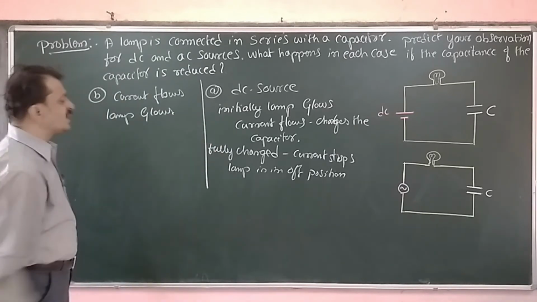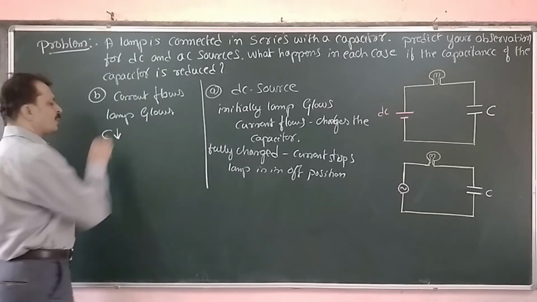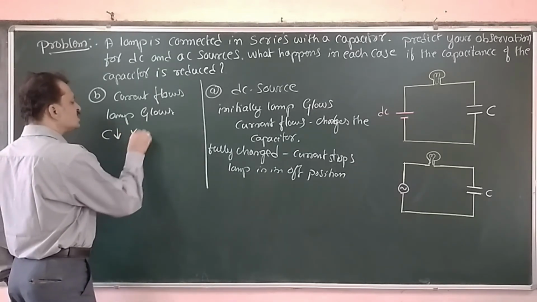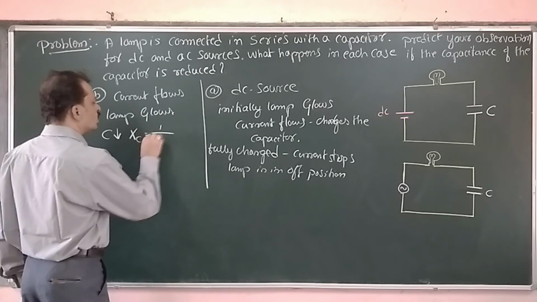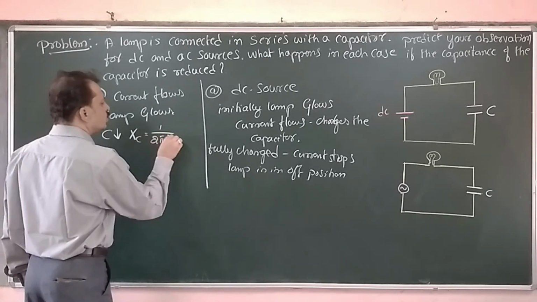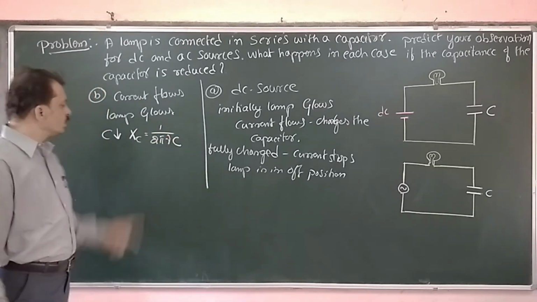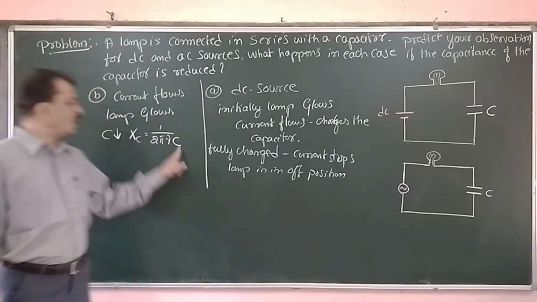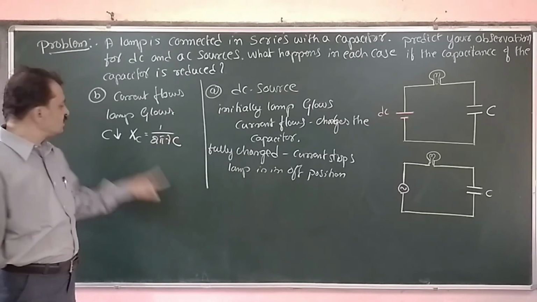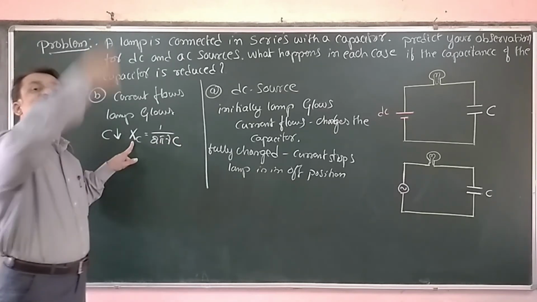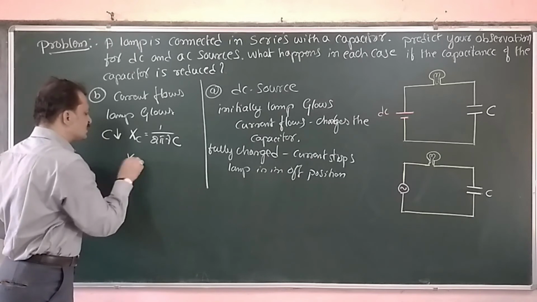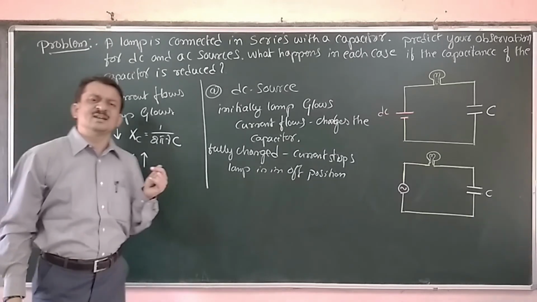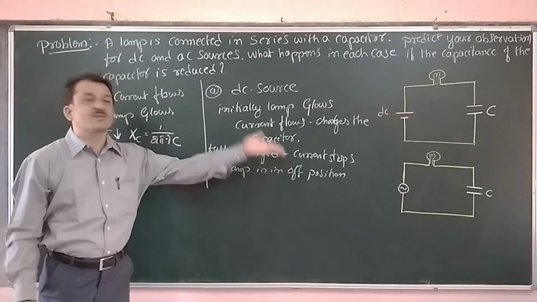When the capacitance of the capacitor is decreased, what about the capacitive reactance? It is 1 upon 2 pi nu C. Capacitive reactance is inversely proportional to the capacitance. As capacitance value decreases, capacitive reactance increases. Therefore, XC is going to increase. What is XC? It is the opposition to the flow of current.